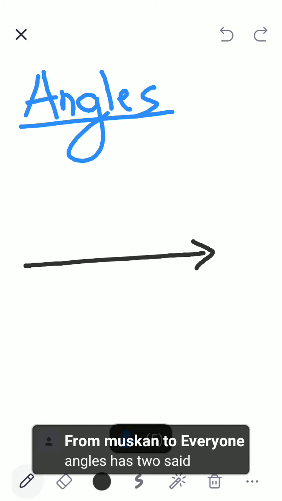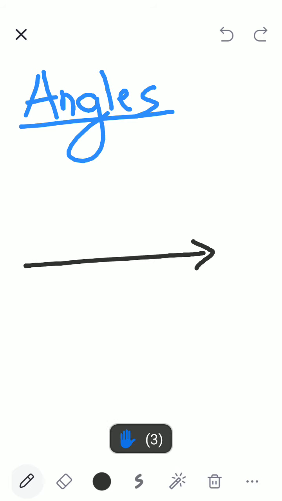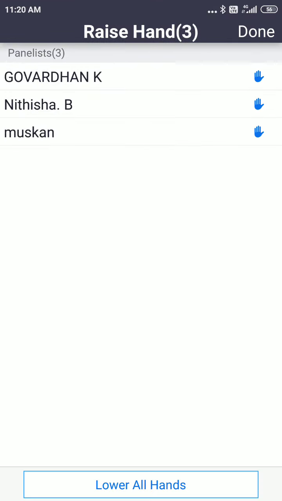Yes, Subhashri. At least three or how many? Minimum. Yes, Govardhan.